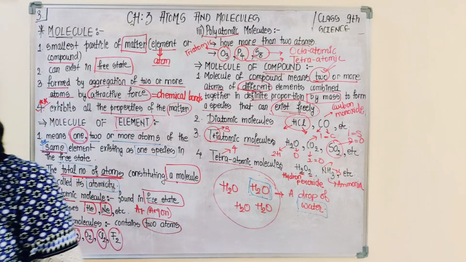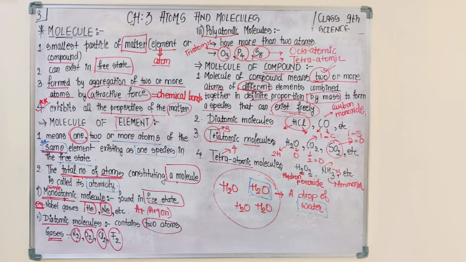Now I think you are clear on what a molecule is, what atomicity is, what a molecule of an element is, and what a molecule of a compound is. Our next topic is molecular mass. As we discussed atomic mass, the same thing applies to molecular mass.